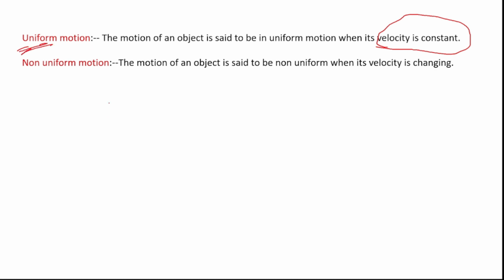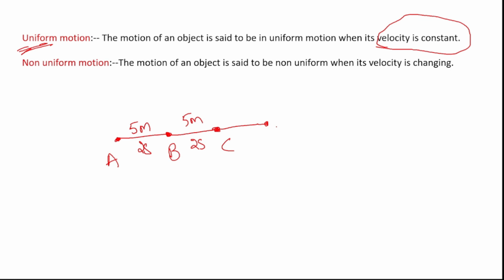So let us take an example: if a car is at point A and it is moving to point B, let us say it has traveled 5 meters in 2 seconds. Again from point B it is traveling to point C, same, it is covering 5 meters in 2 seconds.